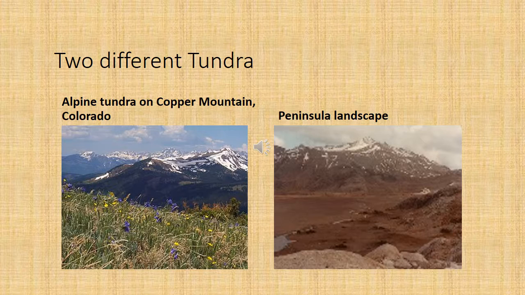It remains cold all over the year, their growing cycle is 50 to 60 days, and the annual precipitation is 6 inches to 10 inches annually. So these were all the factors of tundra.